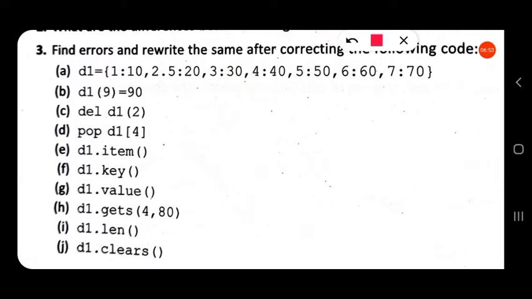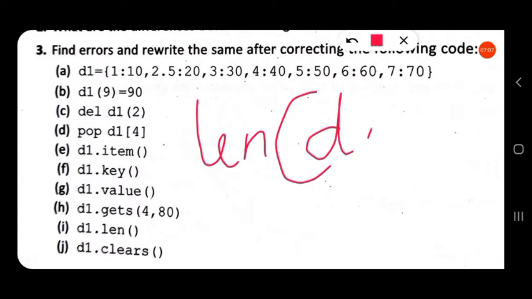Next is the length function. The length function can be written not as d1 dot length, but as len of d1. It is written like this, len in brackets d1.